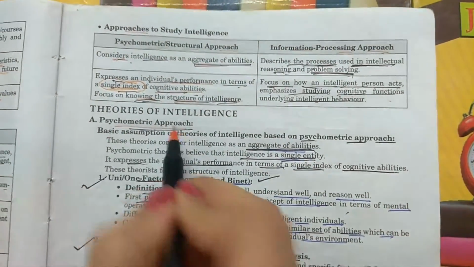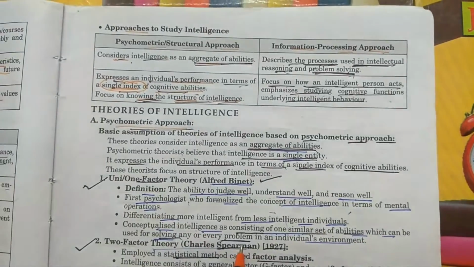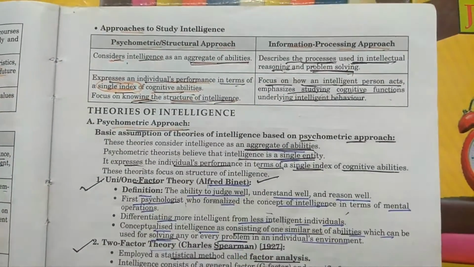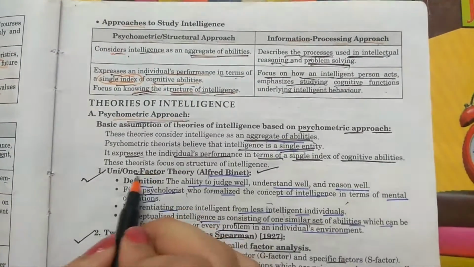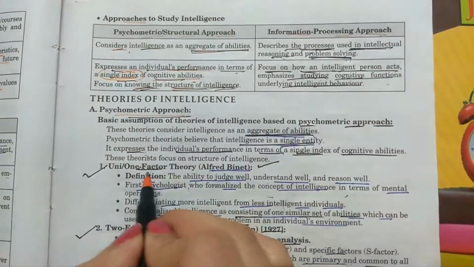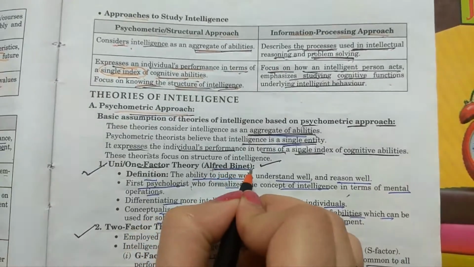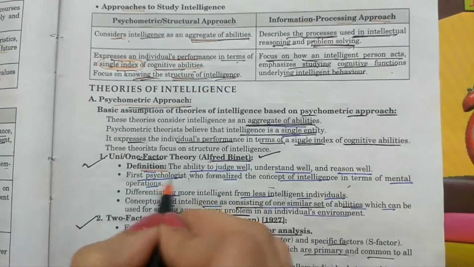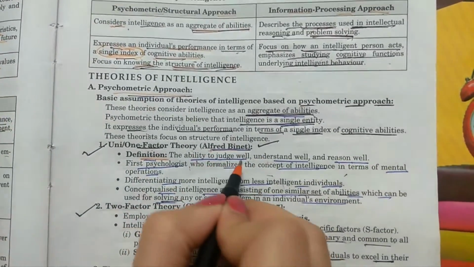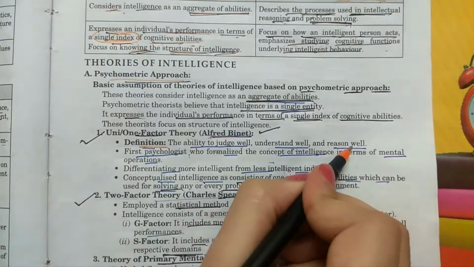Psychometric approach. There are 6 theories that come under this psychometric approach. One is the unifactor or one-factor theory, which is given by Alfred Binet. The definition he gave is the ability to judge well, understand well, and reason well.